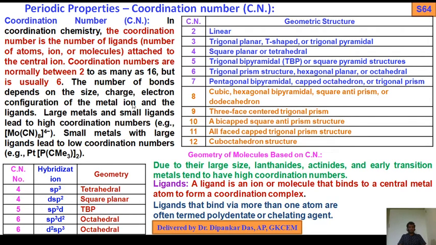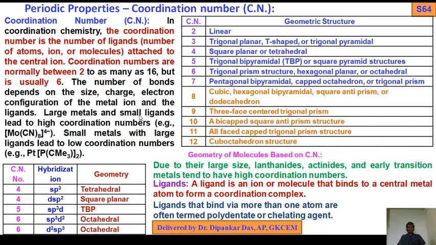Okay, so the number of bonds depends on the size, charge, and electron configurations of the metal ions and the ligands.